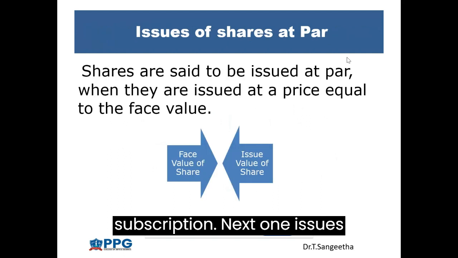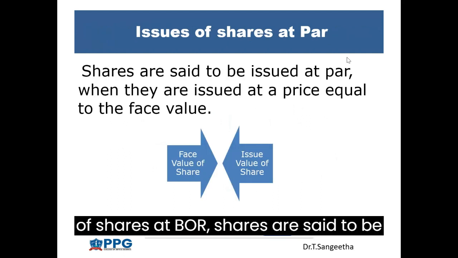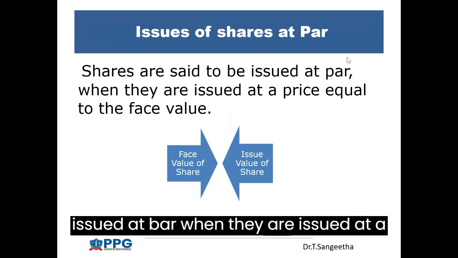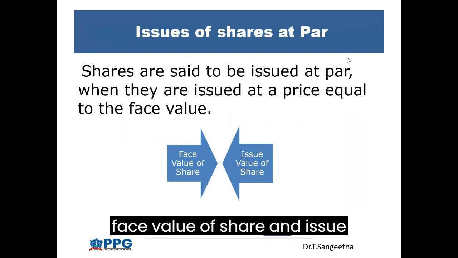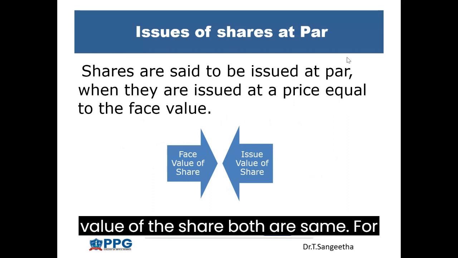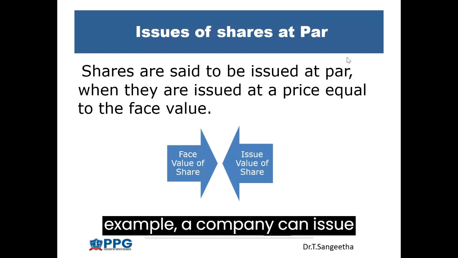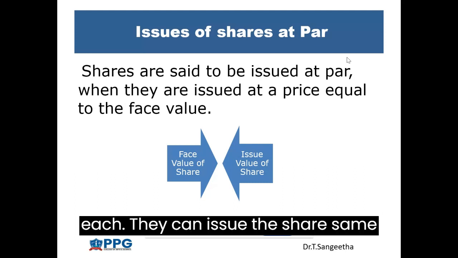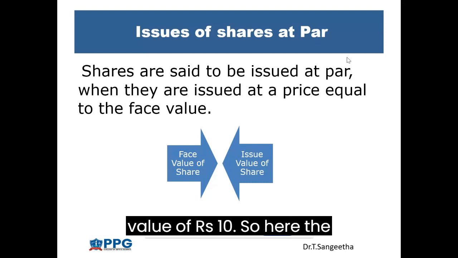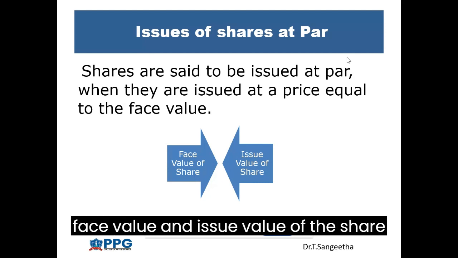Next one, issue of shares at par. Shares are said to be issued at par when they are issued at a price equal to the face value. Here, the face value of the share and the issue value of the share are both the same. For example, a company can issue 1,000 shares of rupees 10 each, at the same value of rupees 10. So here the face value and issue value of the share are both the same. That is called issue of shares at par.